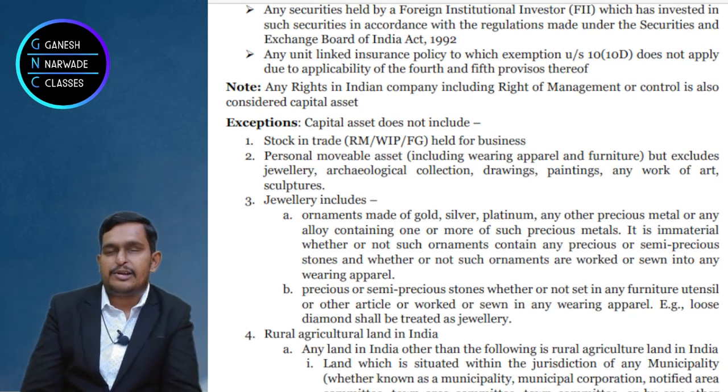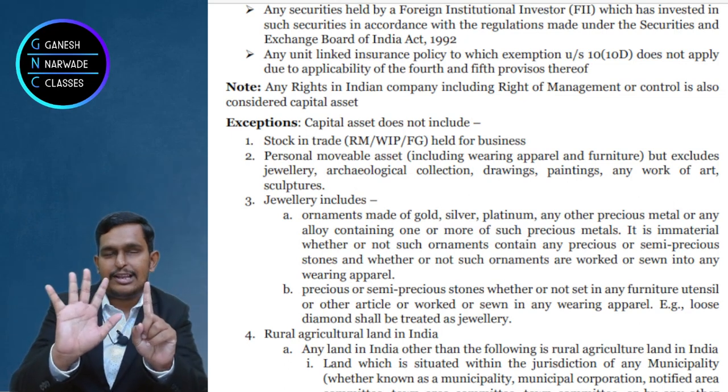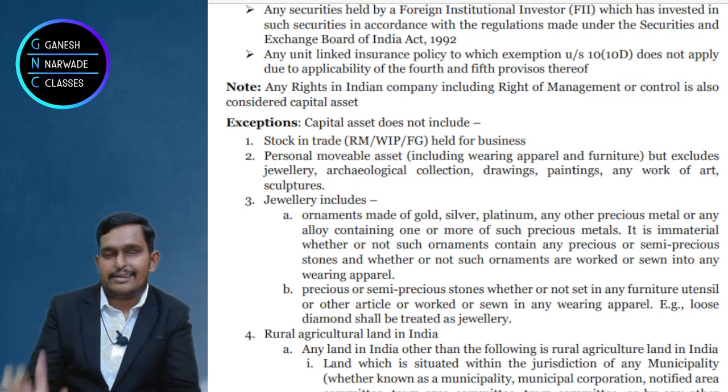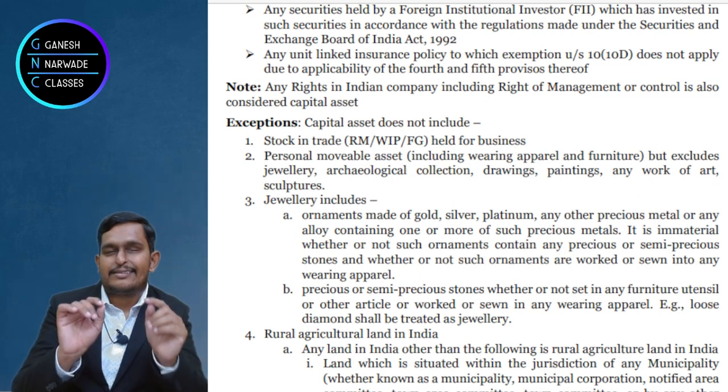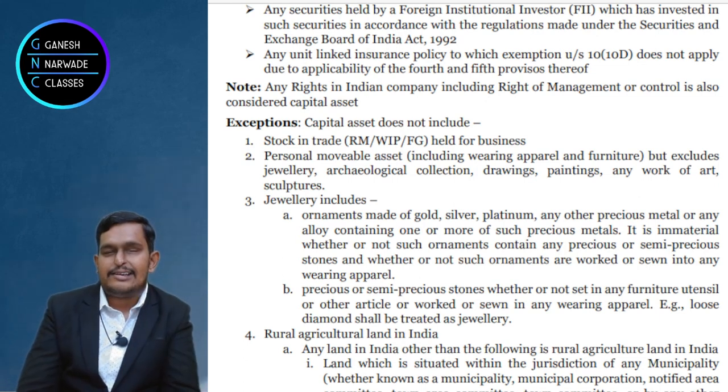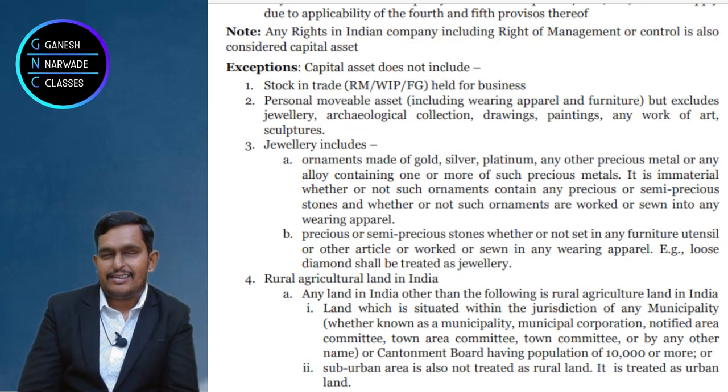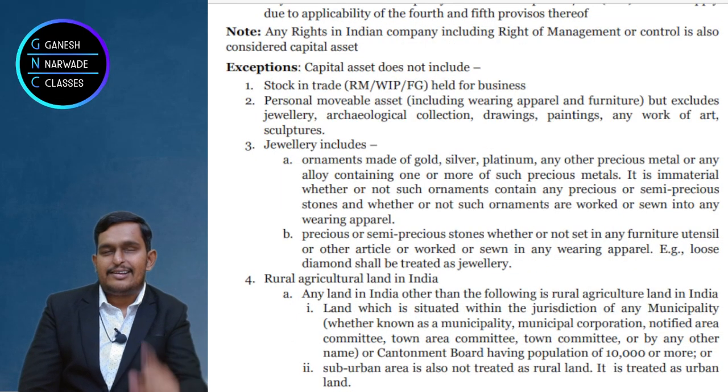So the government had to introduce one more provision: 6 items we are going to tell you are not personal effects. What are they? Jewelry.